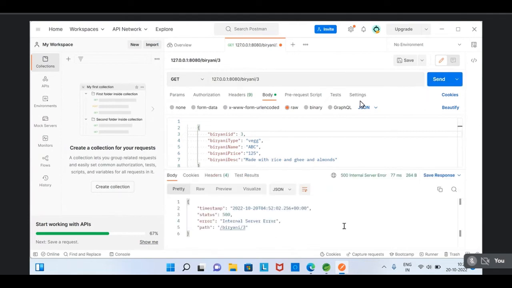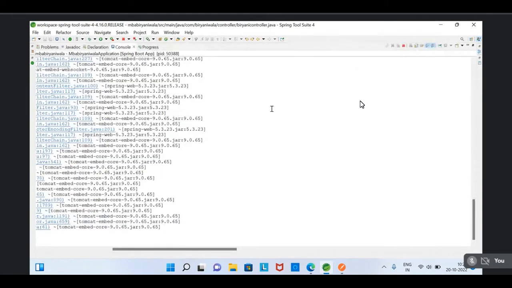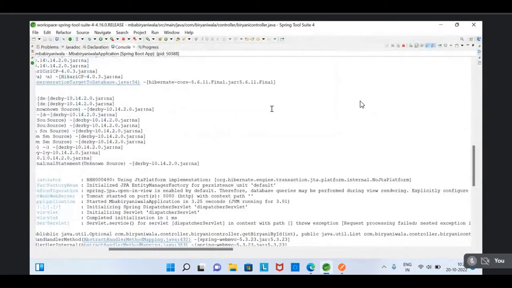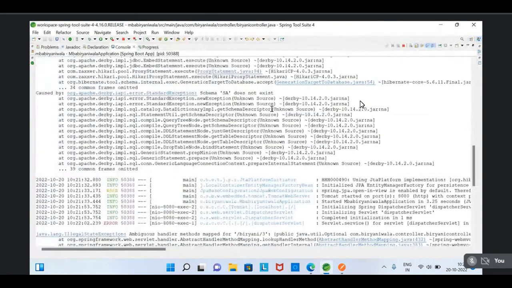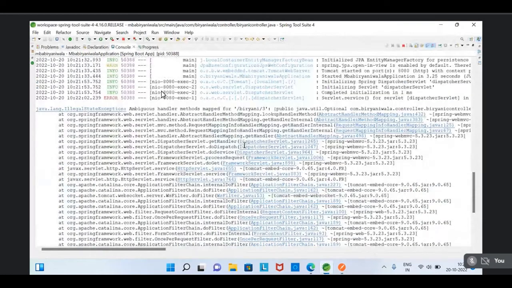No, sir. The same issue will be raised. Internal server error. Yes, sir. But why? Open the console. Yes, sir. Ambiguous handler. Okay, wait.